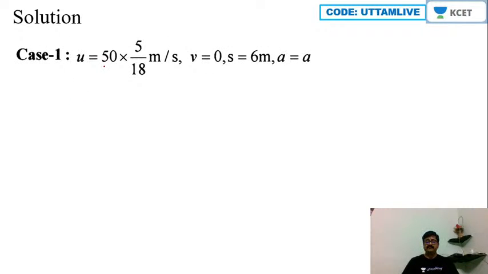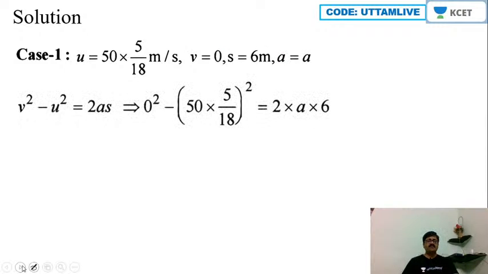U is 50 km per hour. So into 5 by 18 I am making, to convert it into meter per second. Then V is 0. S is how much? 6 meter. And acceleration I am taking it as A here. Then in such case we'll get V square minus U square is equal to 2as.